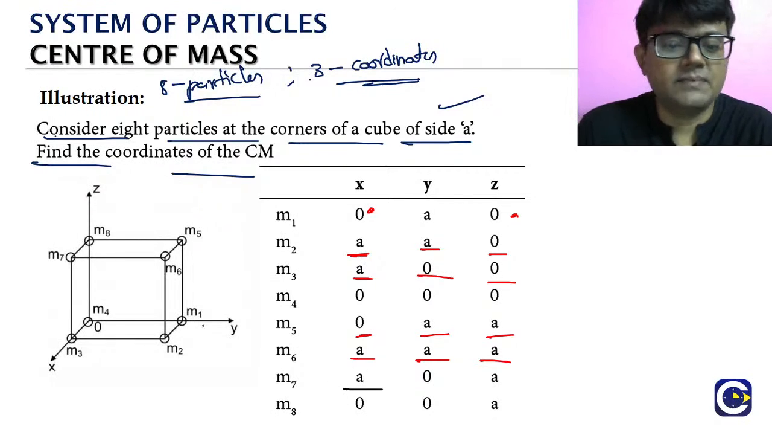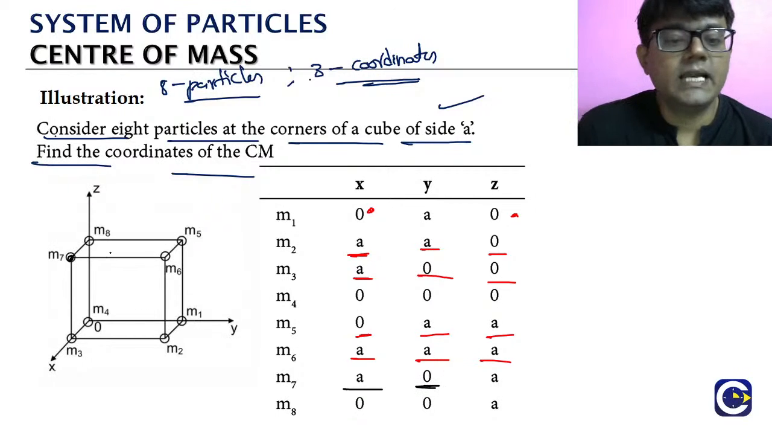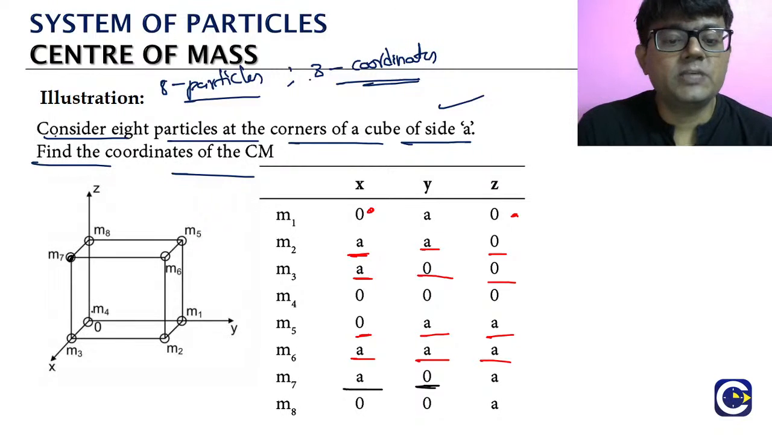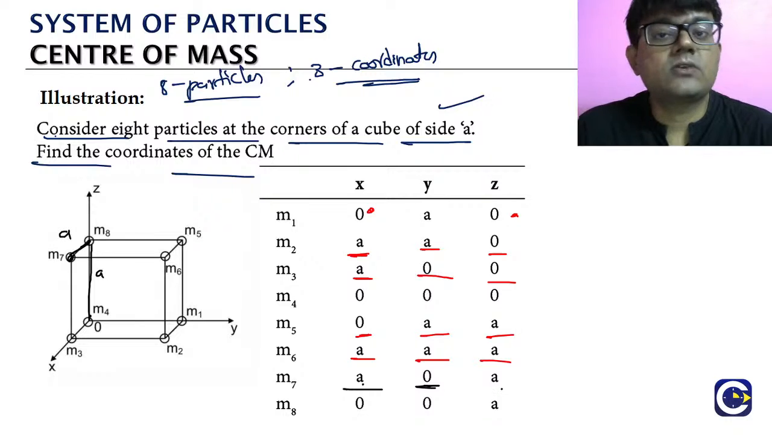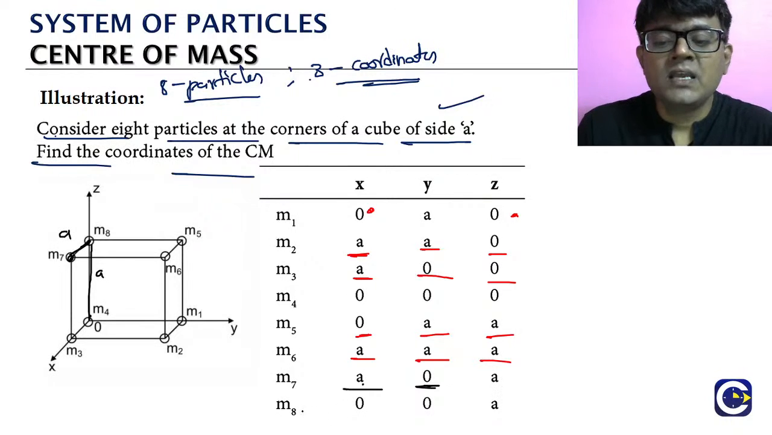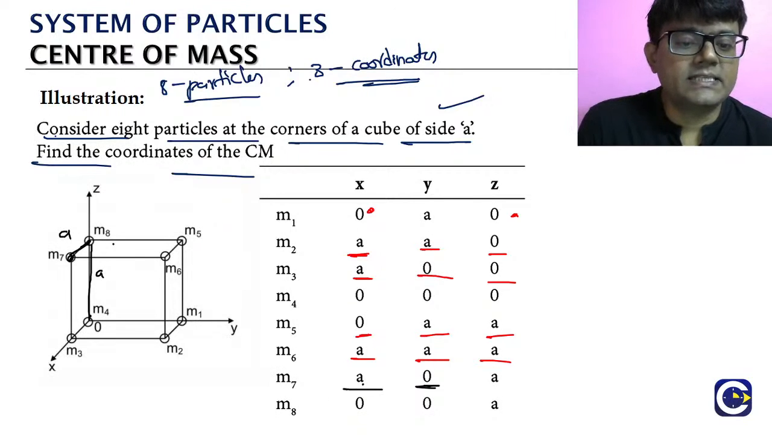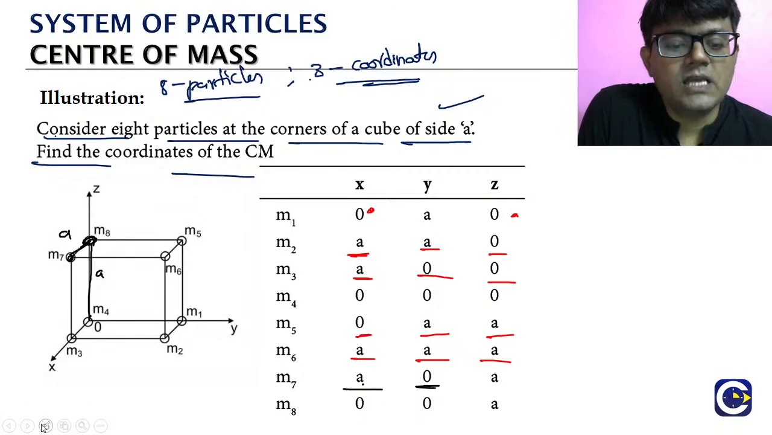Look where m7 is. It is in the xz plane, so the y coordinate will be 0. It will have an x coordinate and a z coordinate. To reach m7, we should cover a distance a along the z axis and a distance a along the x axis. So the x coordinate is a and the z coordinate is a. Okay? Now m8: where is it? m8 is exactly sitting on the z axis. So its x coordinate will be 0, and the y coordinate also 0.